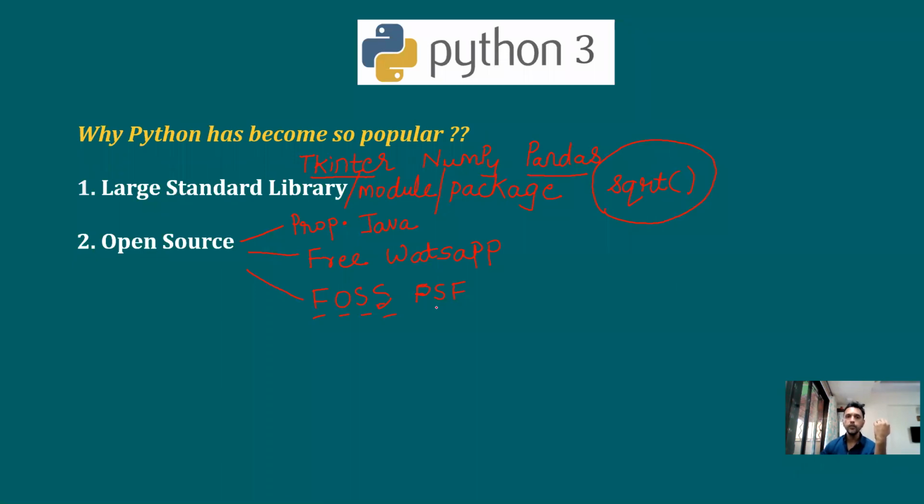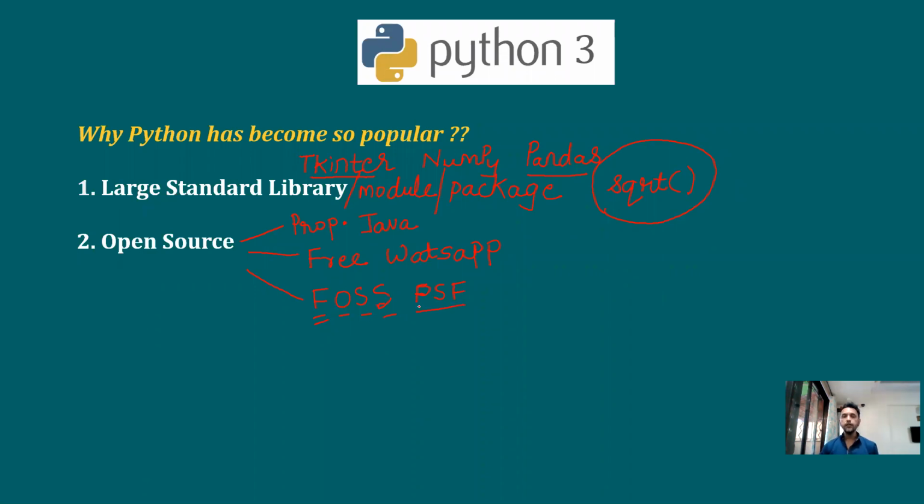Although Python is owned by PSF, it is free to use by anybody. If anybody wants to use Python for any work, be it commercial or educational, he or she can use Python without paying anything to PSF.